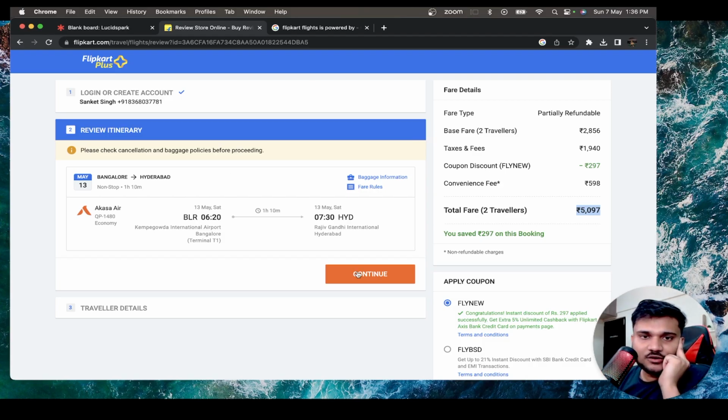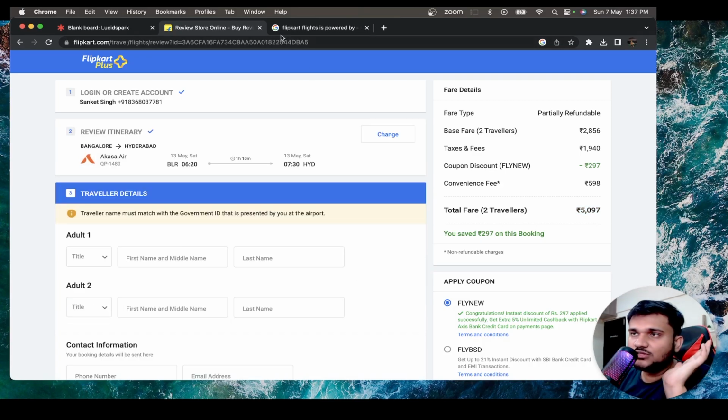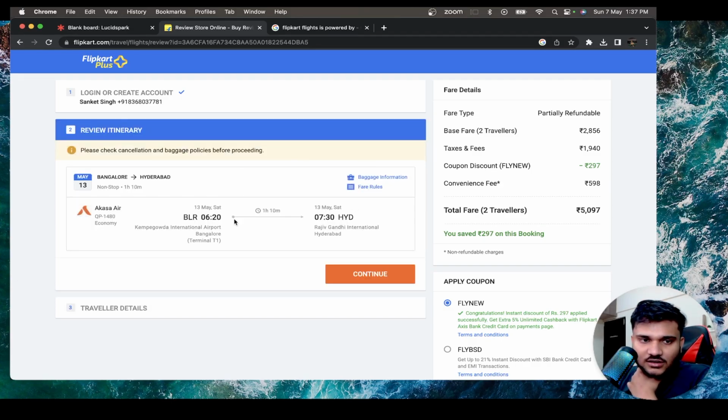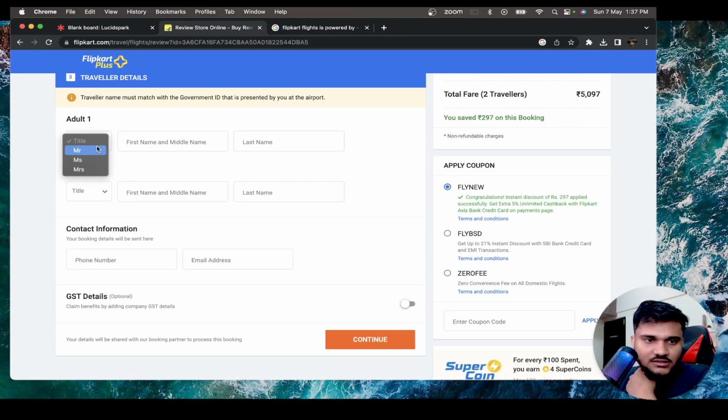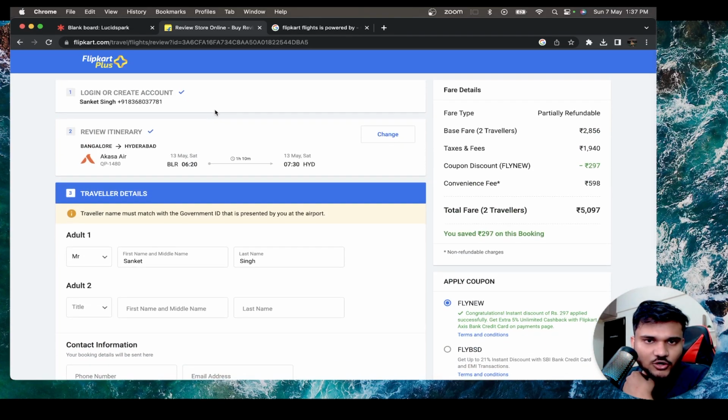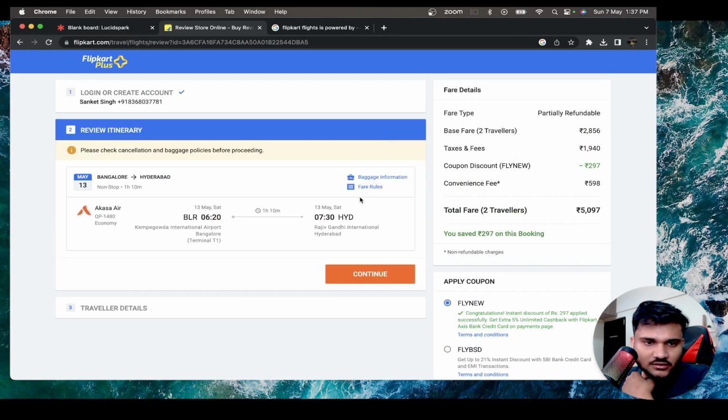Now let's say I click on continue. All of this is going through a post request. So the details of the itinerary that came up here are coming through a post request. That's why you don't see that in the URL, right? Then you can add some details, for example, Mr. Sanket Singh. Did I book for 2 travelers? Let's change the itinerary to 1 traveler.